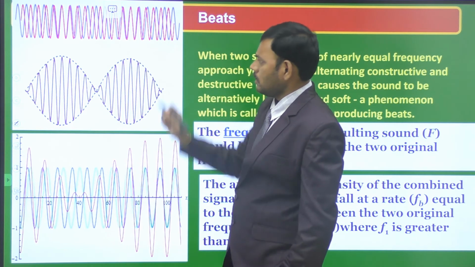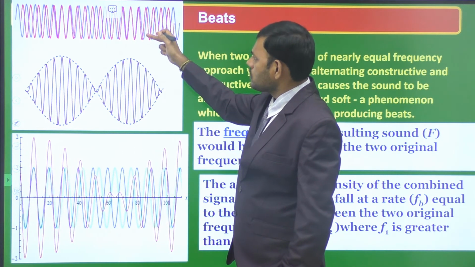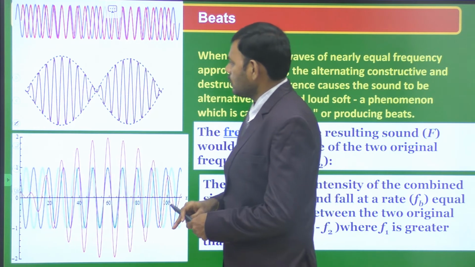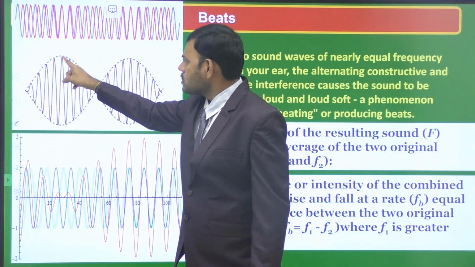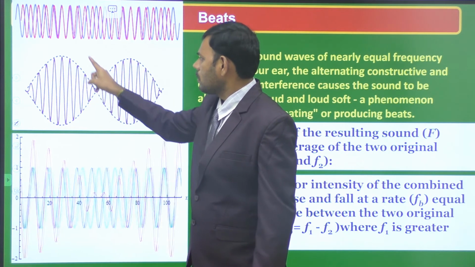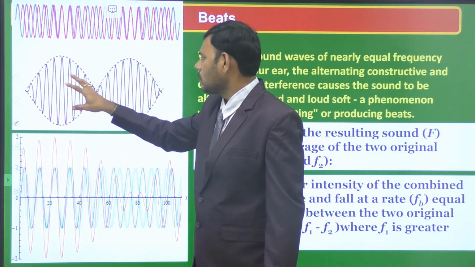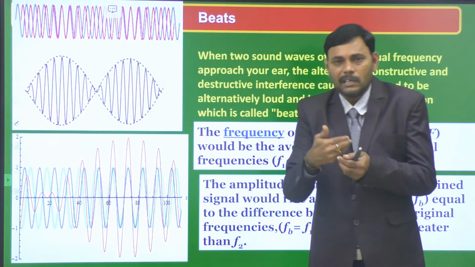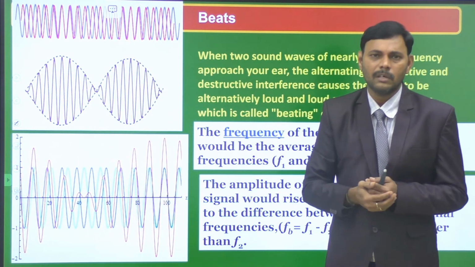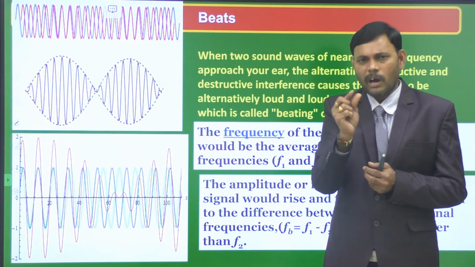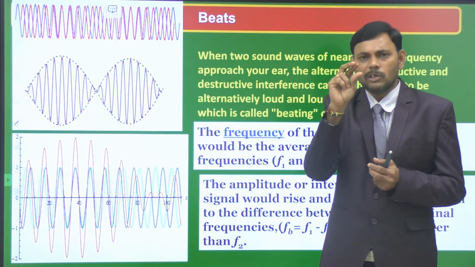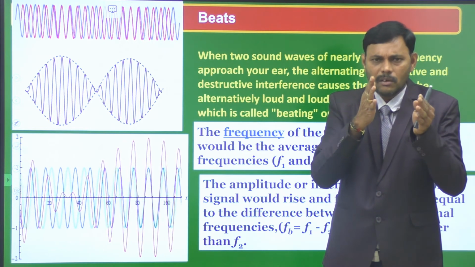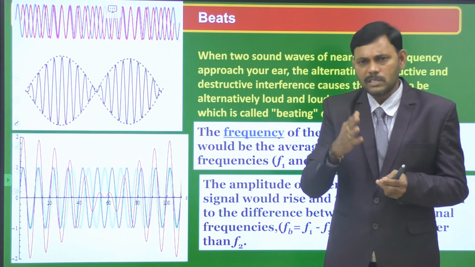They interfere with each other. During this interference of two sound waves of nearly equal frequencies, we observe a regular loud sound and less loudness. Loud sounds and soft sounds are observed at regular intervals of time, one after another, periodically. At one time we observe a loud sound, and at another time, after a small time difference, we observe a sound of less intensity. So the regular loudness is called waxing, and the less loudness is called waning.